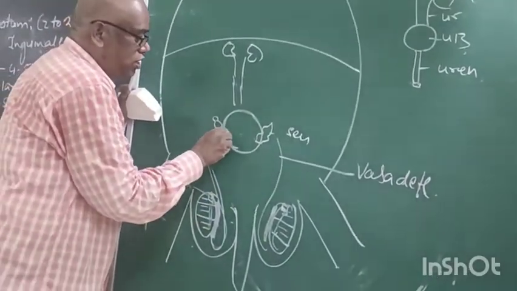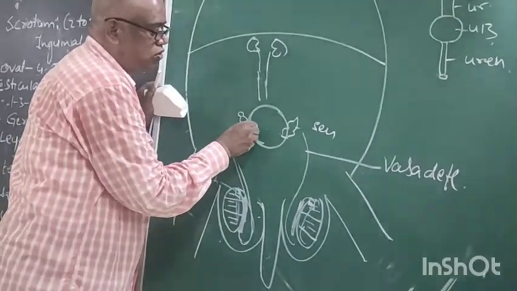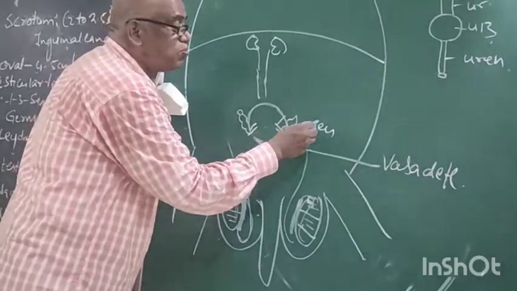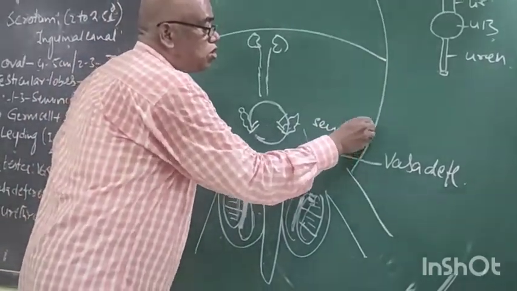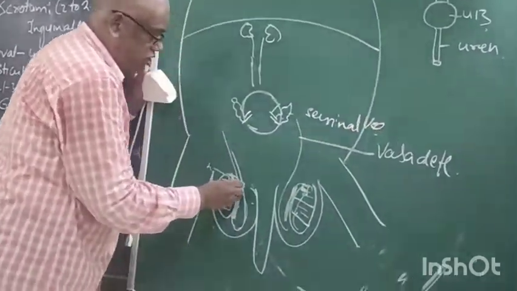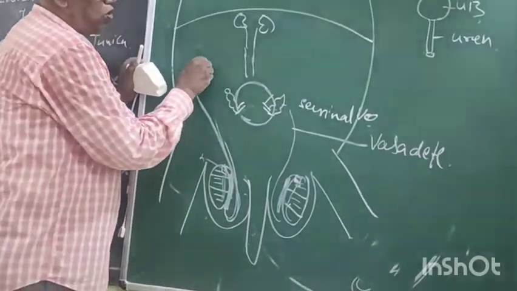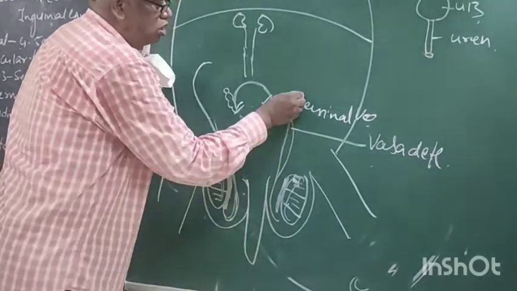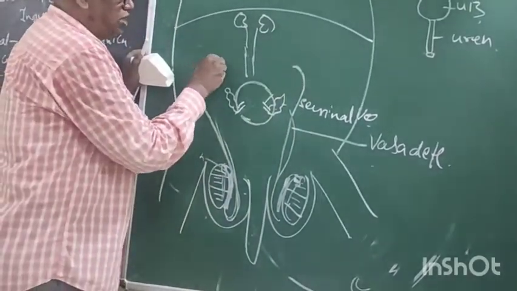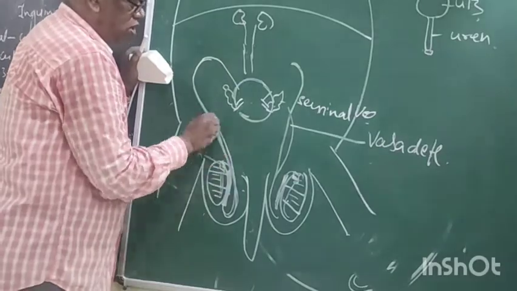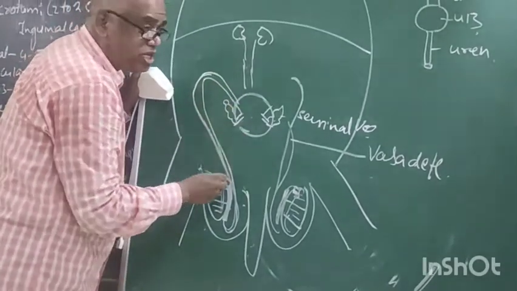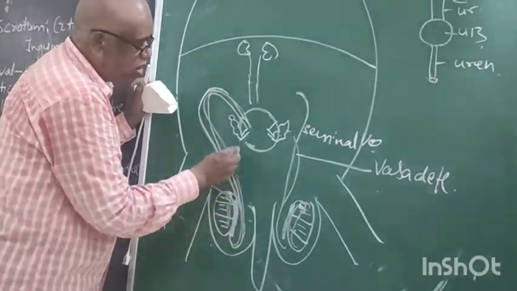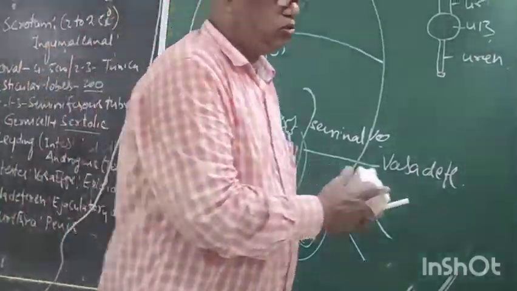Right. Now, it is the duct of the seminal vesicle. Seminal vesicle. Now, what is this? What is this? Vasa deferentia. It is also vasa deferentia. You may check up to this vasa deferentia. Now, see, I am enlarging.